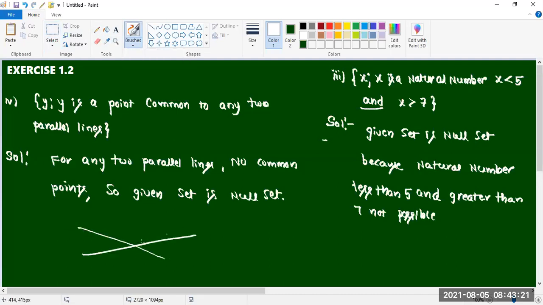One point will be there, one unique solution, if they intersect each other. Intersect or coincide, that time we'll get a solution. Yes, if lines coincide with each other.